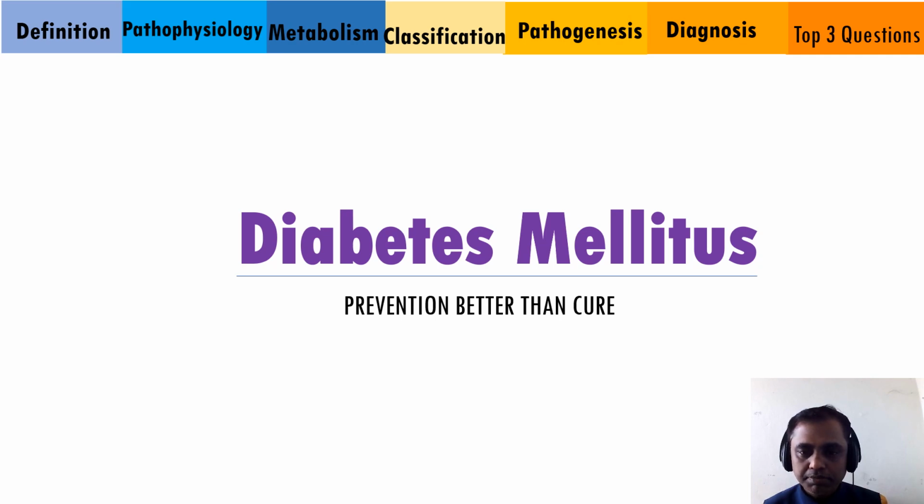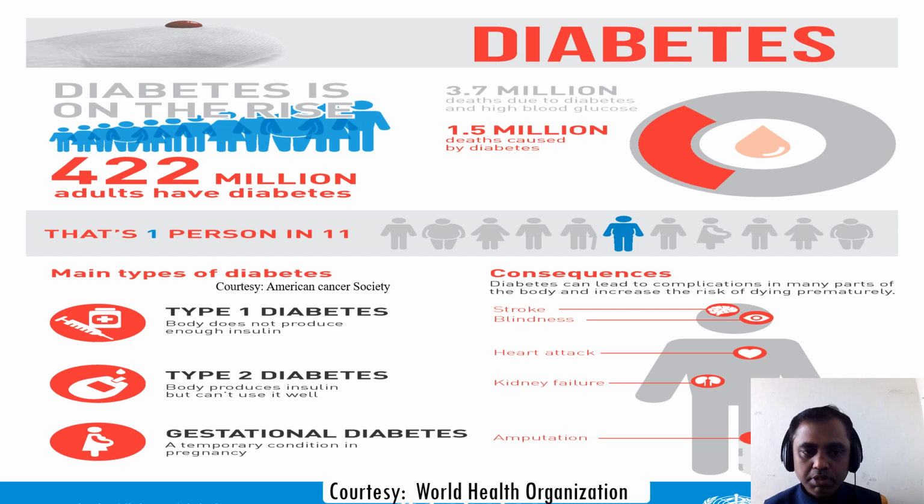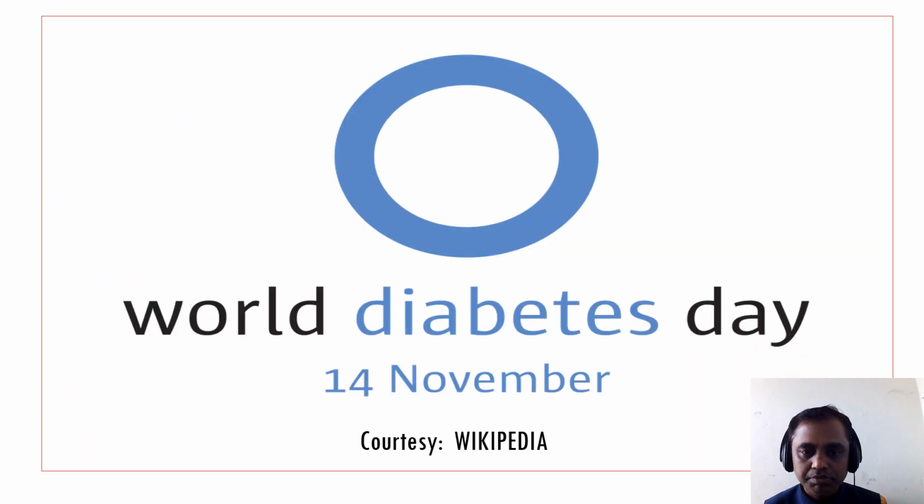top 3 questions. As per World Health Organization statistics, around 422 million adults have diabetes, and every year more than 1 million people are getting diabetes mellitus, mainly type 2 diabetes mellitus. The reasons we'll study one by one. As we know, World Diabetes Day is on 14th November of every year.